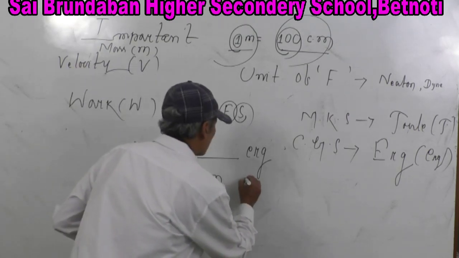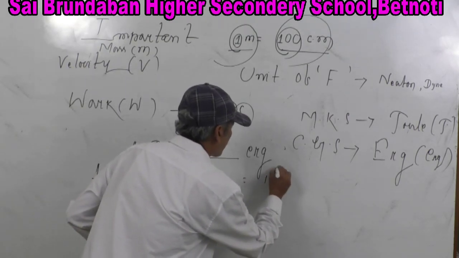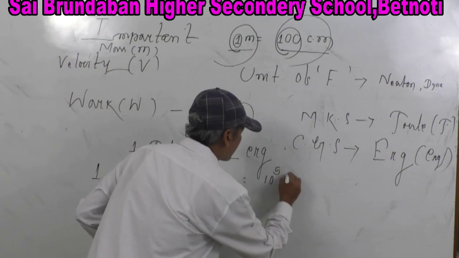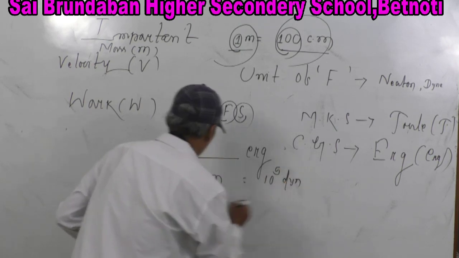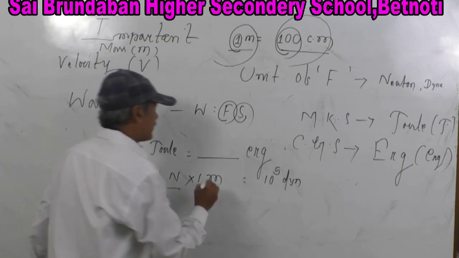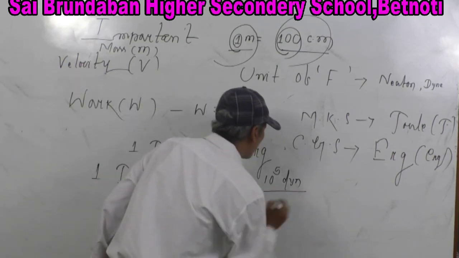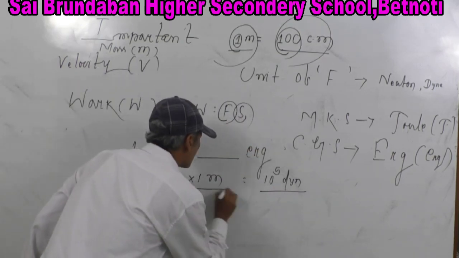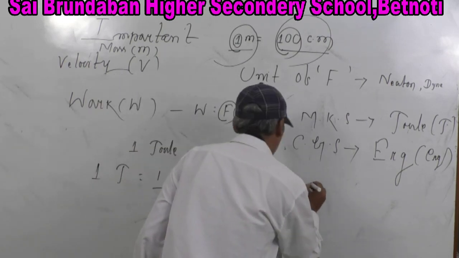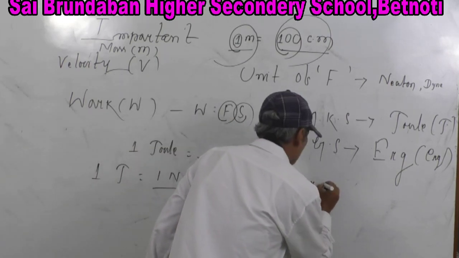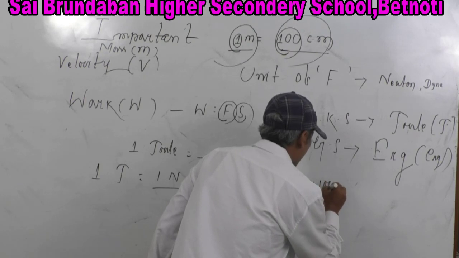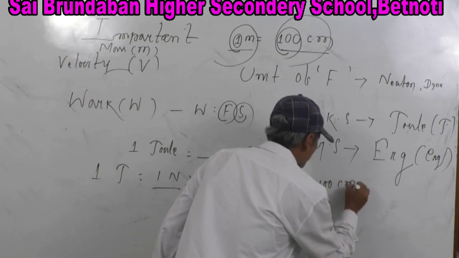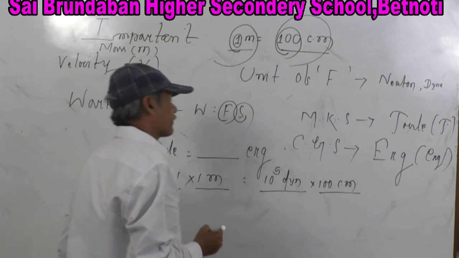That means 10 to the power 5 dyne, so the force is converted to CGS form. The distance also converted into 100 centimeter, CGS form.